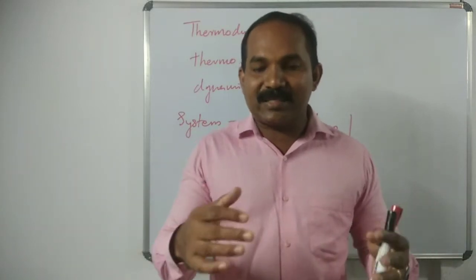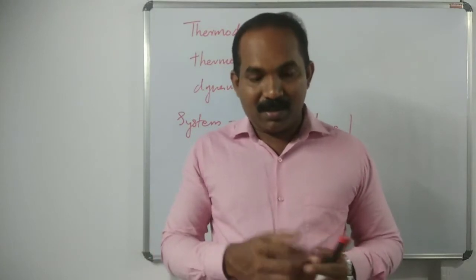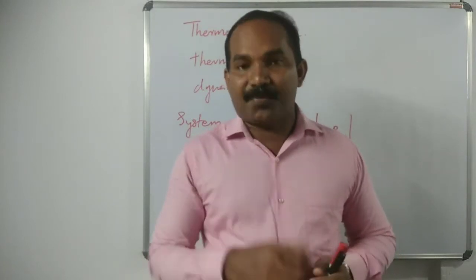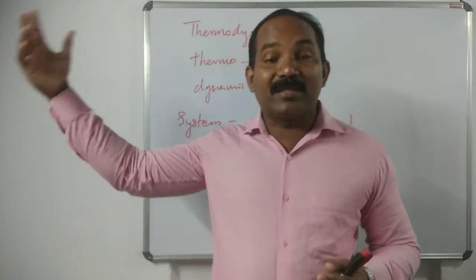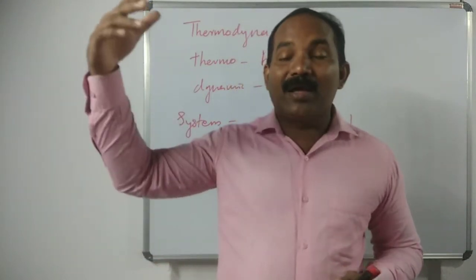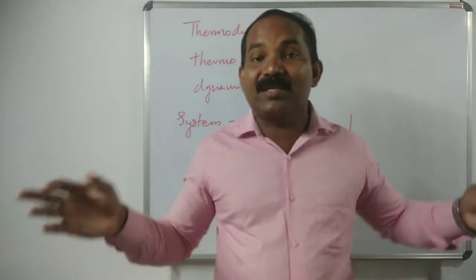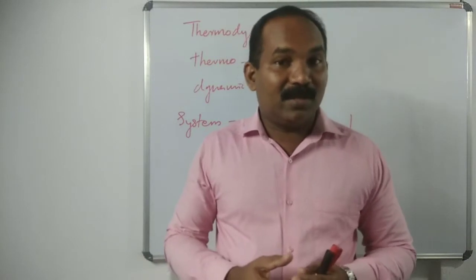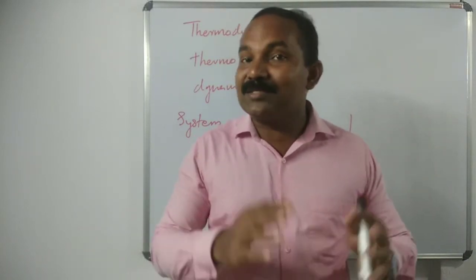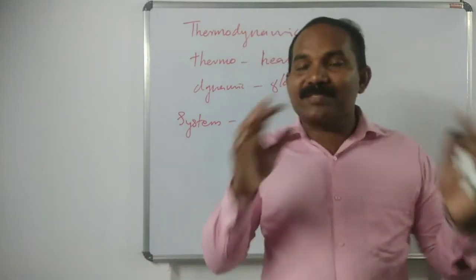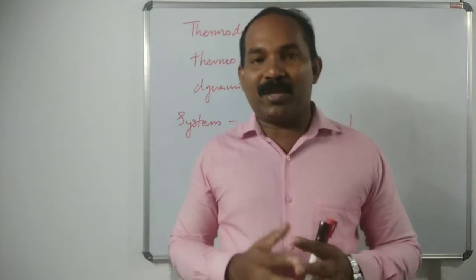Suppose we conduct one experiment in the laboratory: the beaker is the system, and the other part of the universe, the sky, other continents like America, Russia, France, are all surroundings.